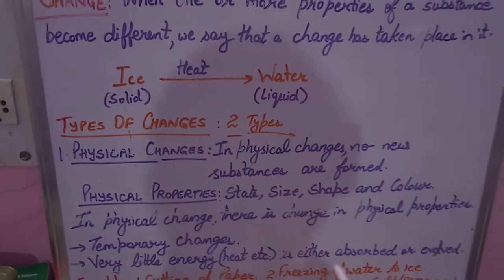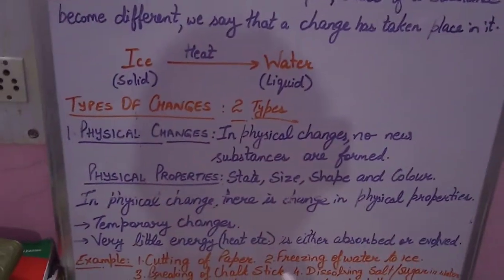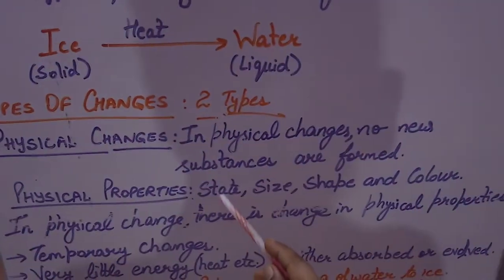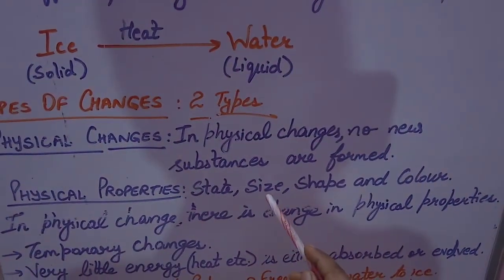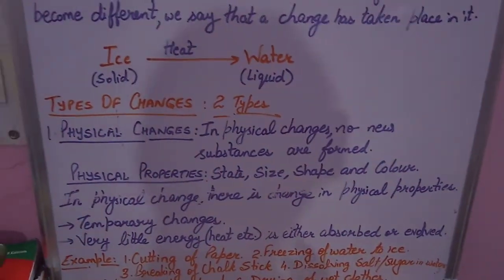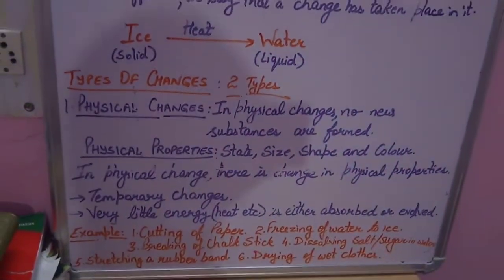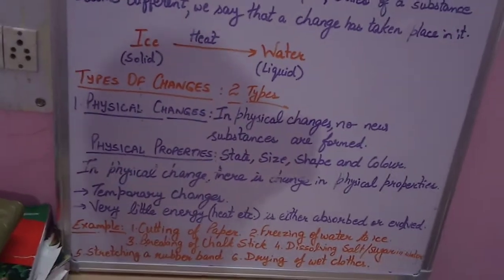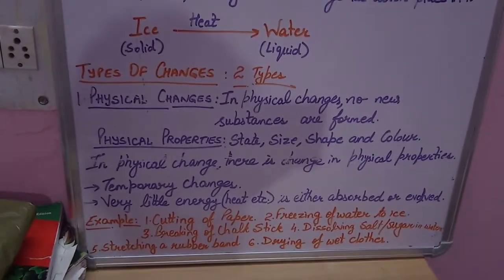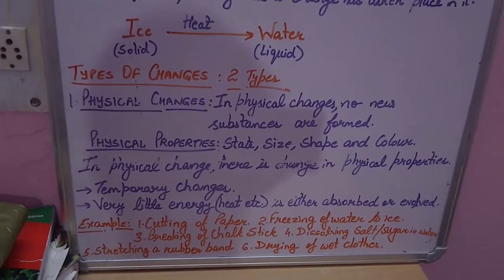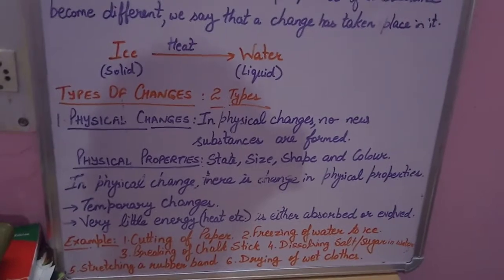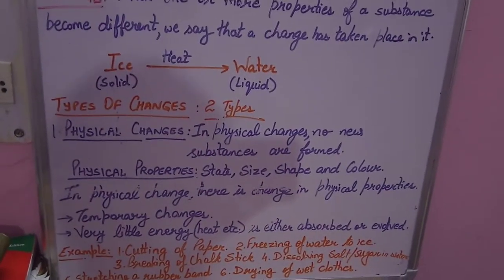In physical change, there is a change in the physical properties, only the physical properties. What are the physical properties? Size, state, shape as well as the color. When these physical changes occur, no new substances are formed. So these are also termed as temporary changes. These changes occur for a small duration of time and these changes can be reversed.